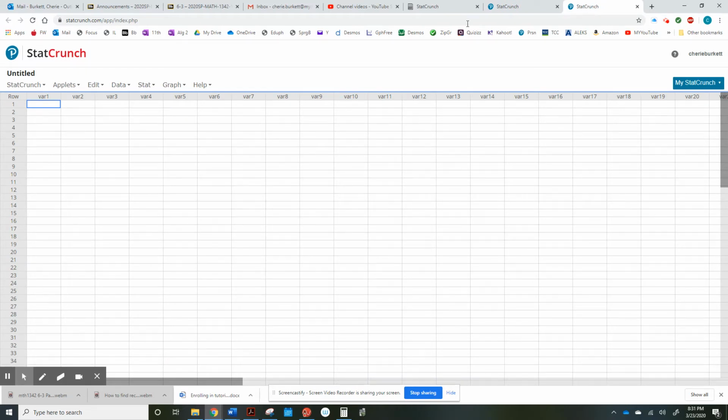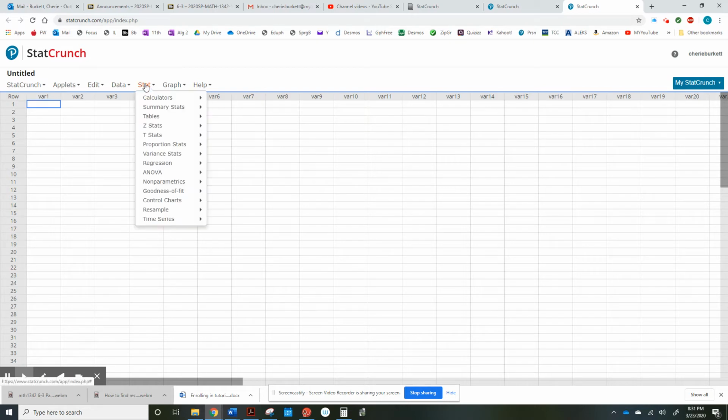So we're still doing confidence intervals. So it's basically the same situation. You're going to go to stats, and this is where we go when we know the standard deviation of the population. This is where we go when we know the standard deviation of the sample. And this is where we go when we're working with proportions. And proportions are usually those percentages. Okay, so we choose this option. Again, we're only doing one sample. We don't do two sample in this course.